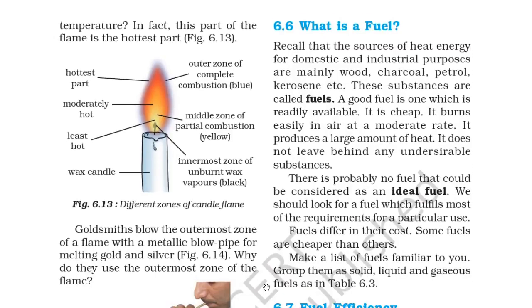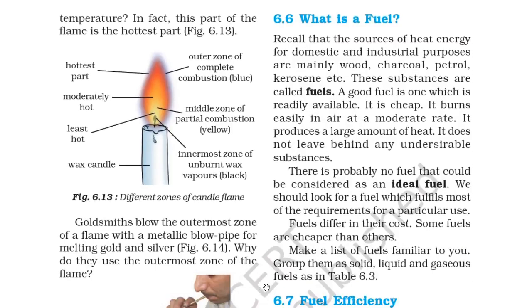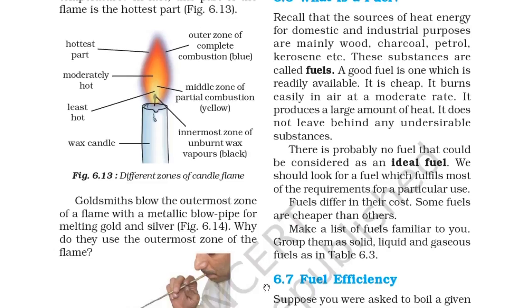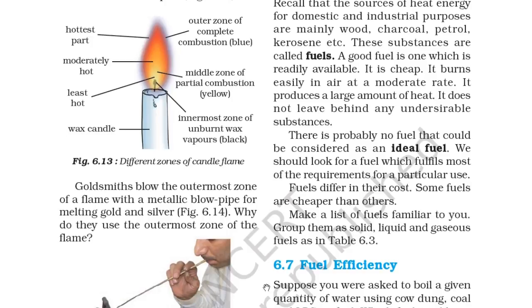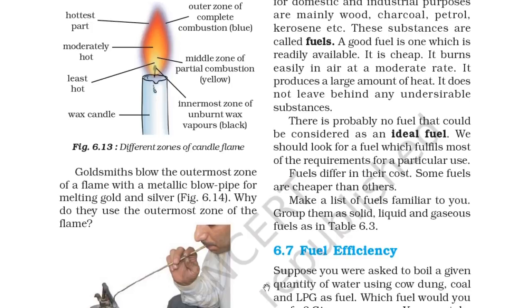6.6 What is a fuel? Recall that the sources of heat energy for domestic and industrial purposes are mainly wood, charcoal, petrol, kerosene, etc. These substances are called fuels. A good fuel is one which is readily available. It is cheap. It burns easily in air at a moderate rate. It produces a large amount of heat. It does not leave behind any undesirable substances.